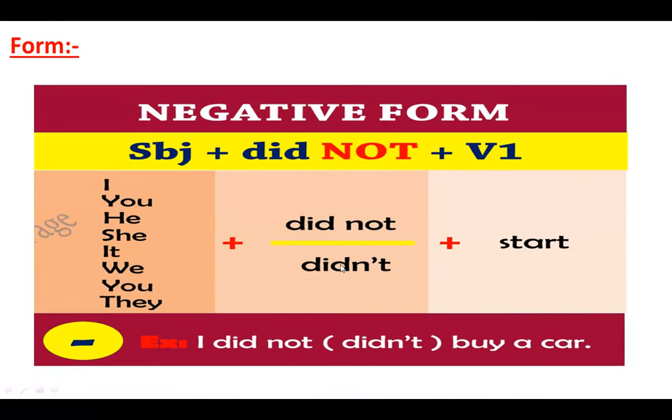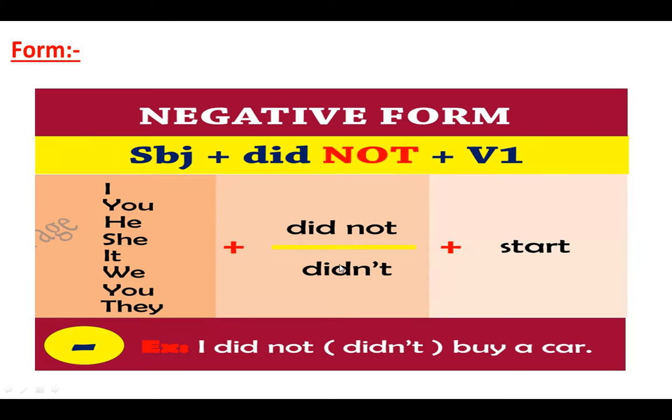Let's talk about how to form the negative. If I want to make a sentence in the past but in negative form, we're going to start with the subject, and after the subject we're going to put didn't or did not, and after didn't or did not we're going to put the verb in infinitive, the verb in base form as it is. Here we have the subjects I, you, he, she, it, we, you, they. We're going to put did not or didn't after them.